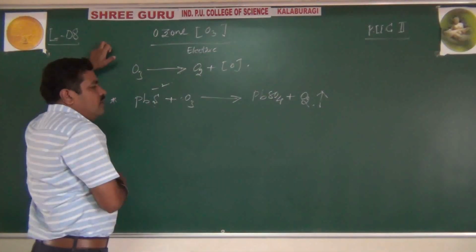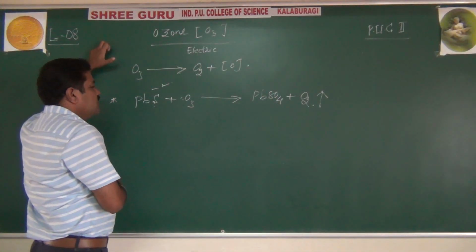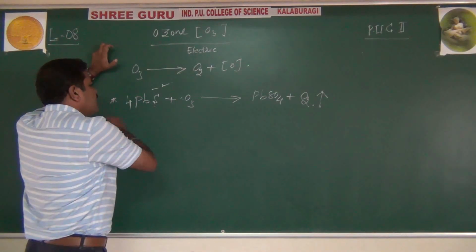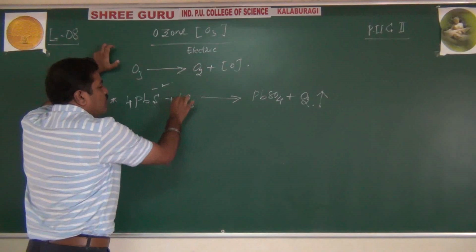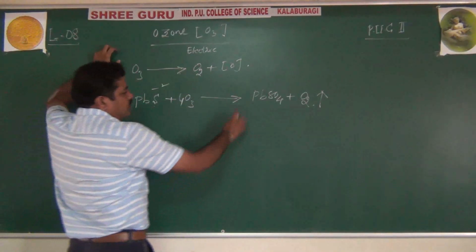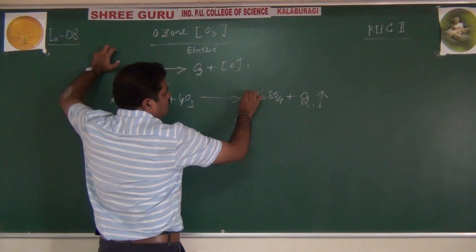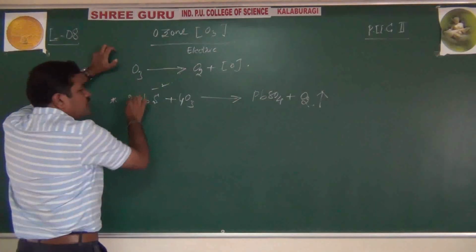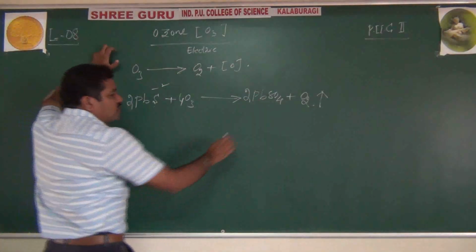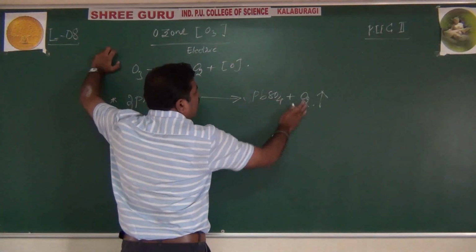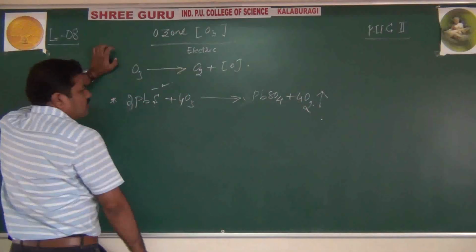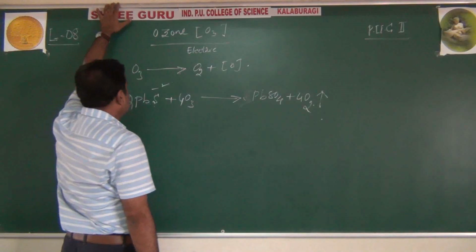Right? So this is how generally we can see: PbS, sorry, 4O3, and here we need 2 PbS, so 2 PbSO4, sorry, this is 4O2 molecular oxygen and PbSO4.